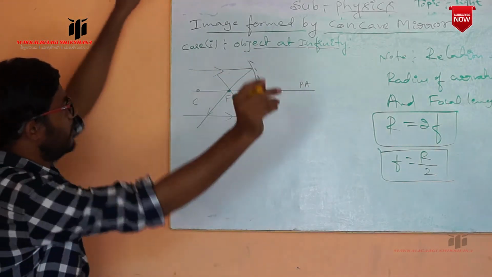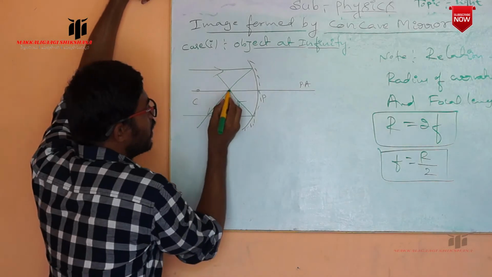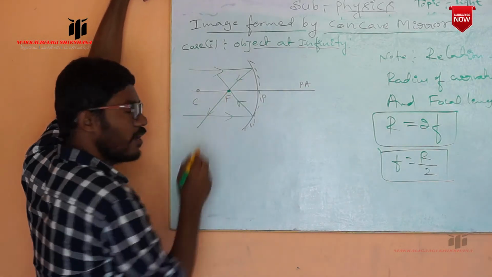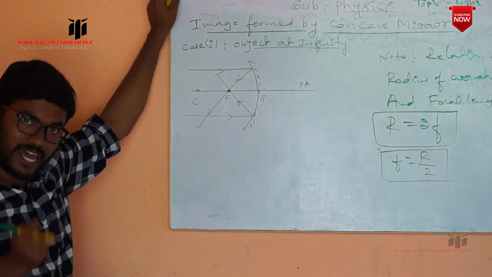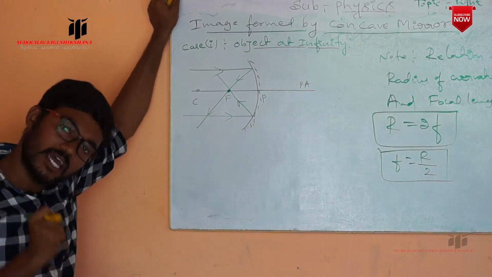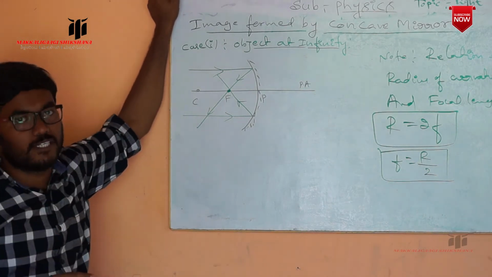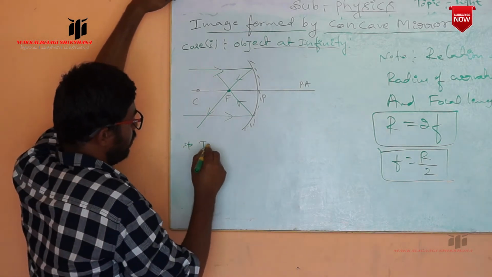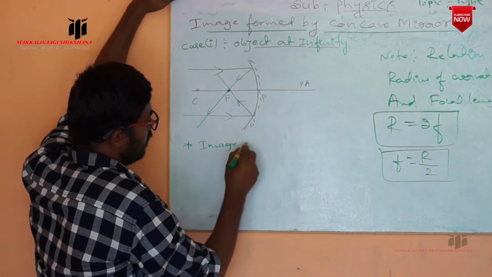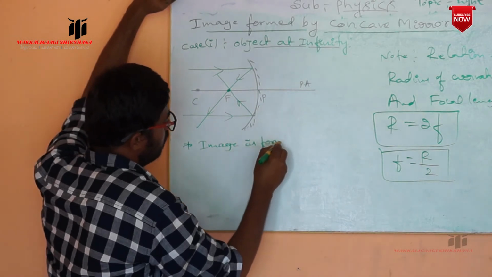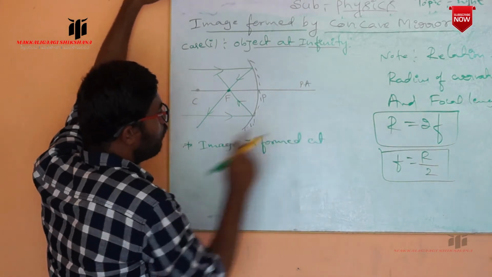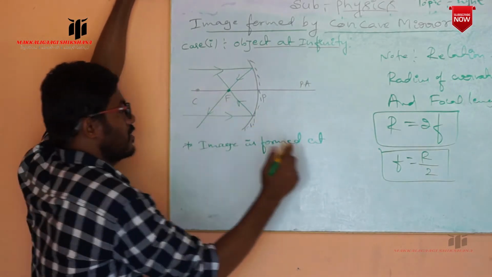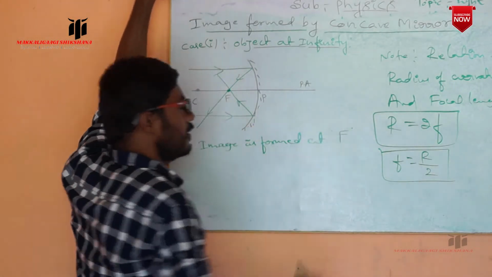Now observe carefully here. These two reflected rays are exactly meeting at the focus. I already told you that is a real point, and that is the position of the image. Now the first point we have to write is that the image is formed. Image is formed where? At the focus. The image is formed at F.